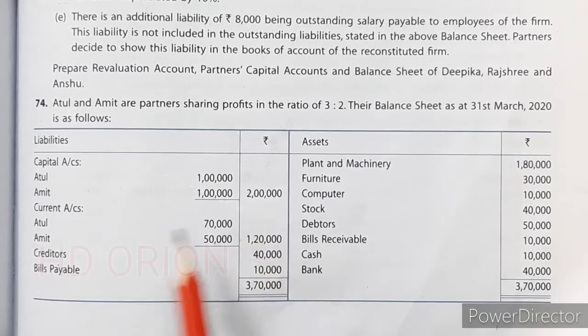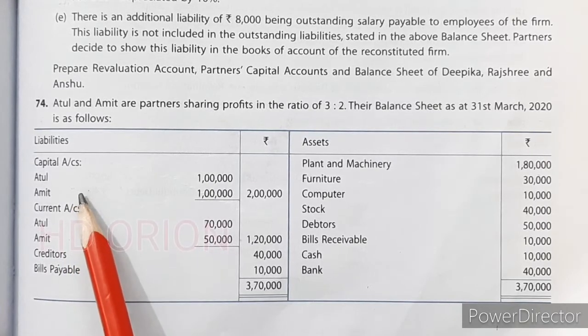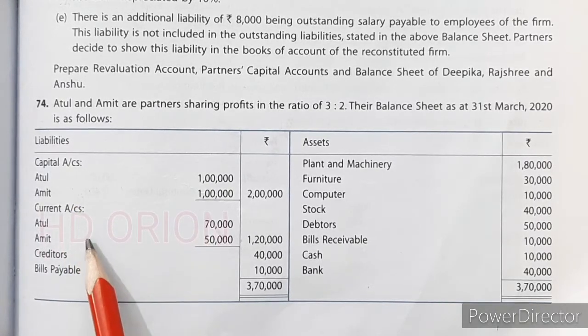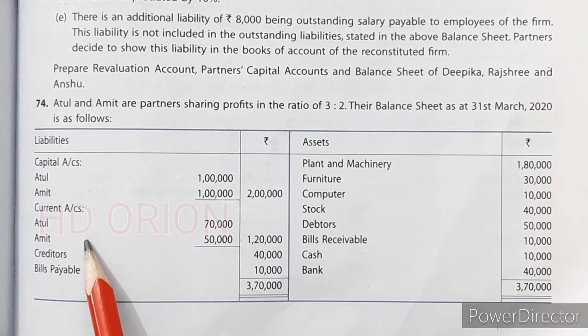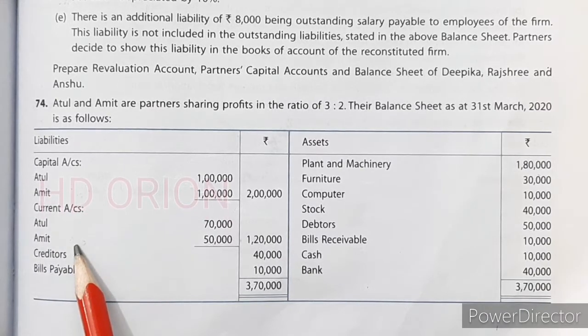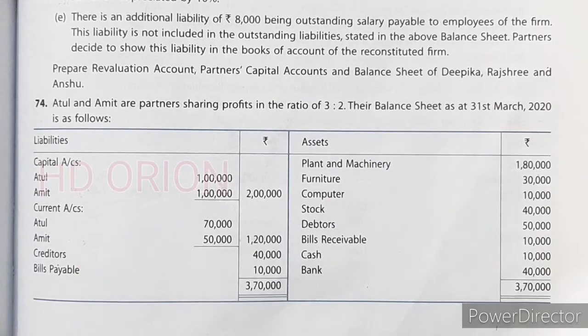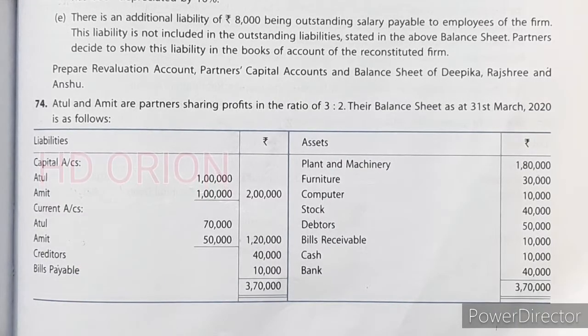Now, in this question, partners' capital account and current account both are given. It means partners' capital account is fixed, and all the adjustments regarding revaluation of assets and liabilities and treatment of goodwill etc. will be shown in current account, not in partners' capital account. Let us see some other information of the question.